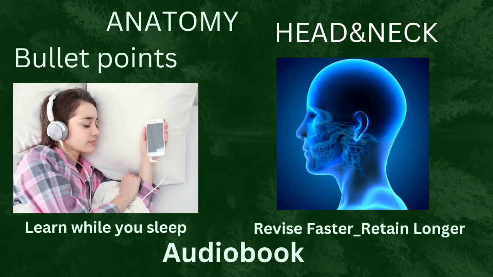Tensor of vocal cord is cricothyroid. Cricothyroid is supplied by external laryngeal nerve. Sensory supply of larynx below vocal cord is recurrent laryngeal nerve.